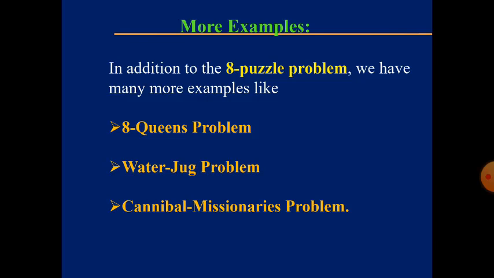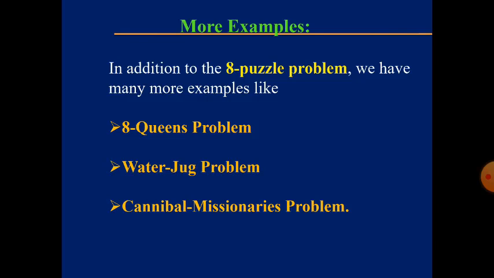That is the goal state. In reaching the goal state, we perform different actions or operations, a sequence of operations. Whatever process we follow from the initial state to reach the goal state, we simply call it state space search.